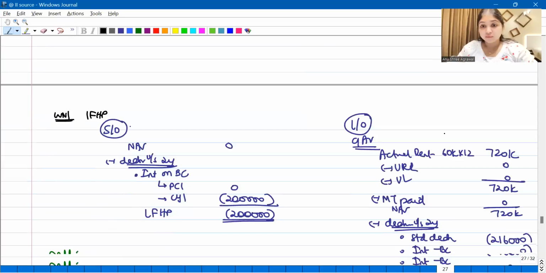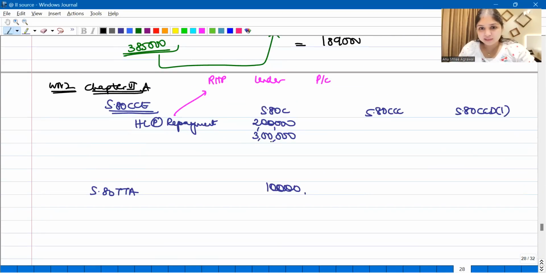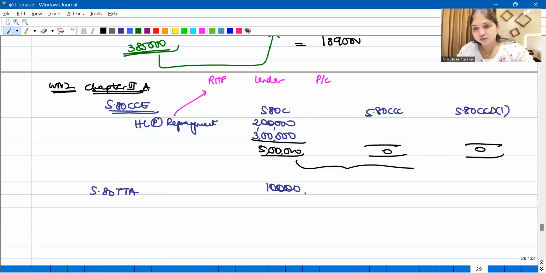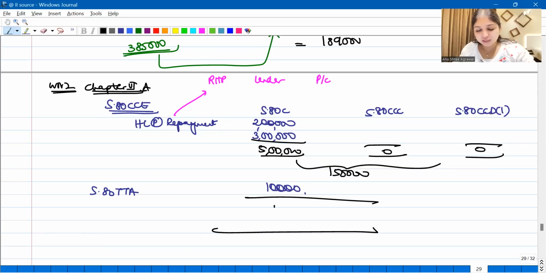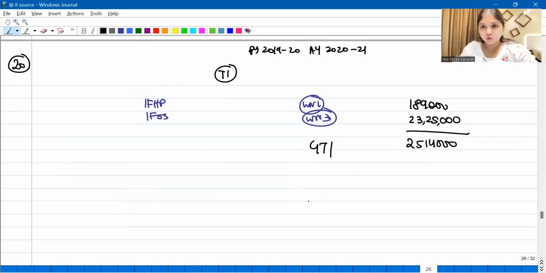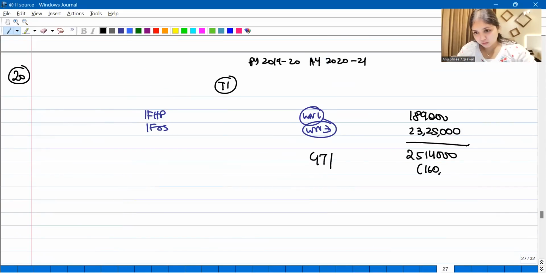25,14,000. We have chapter 6A, but chapter 6A total 80C is 5 lakhs, but we will restrict 80C plus 80CCC plus 80CCD(1) to 1,50,000. Total chapter 6A 1,50,000 plus 10,000 is going to be 1,60,000. Total chapter 6A 1,60,000.